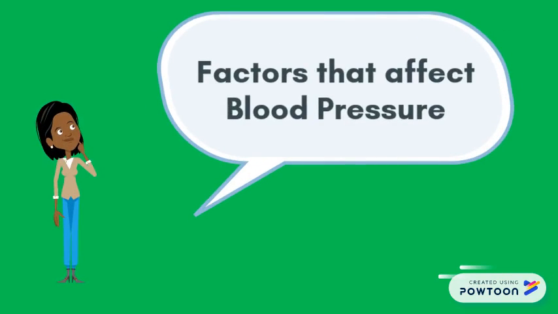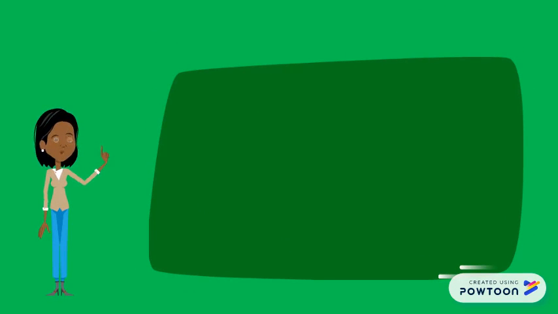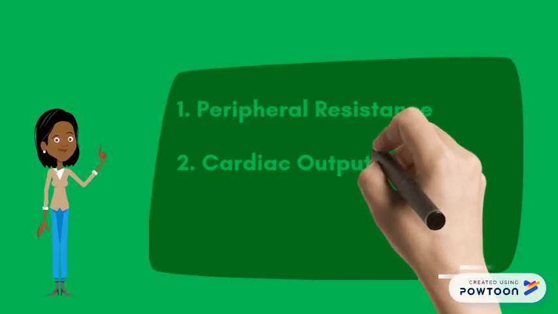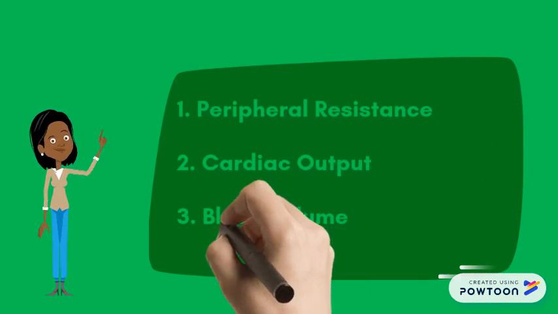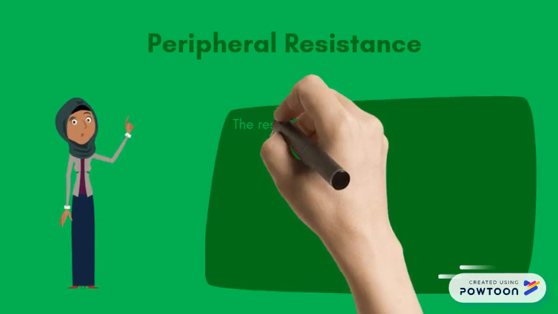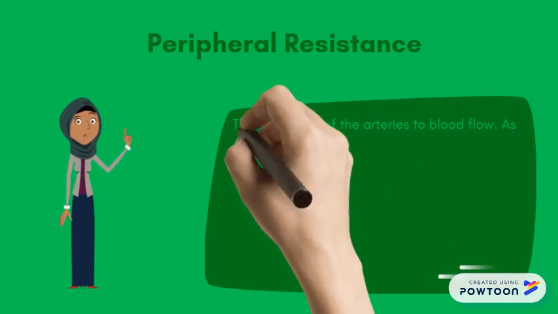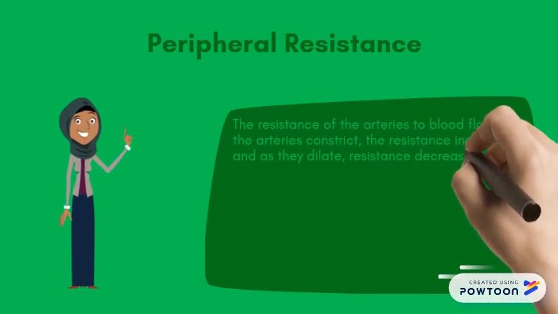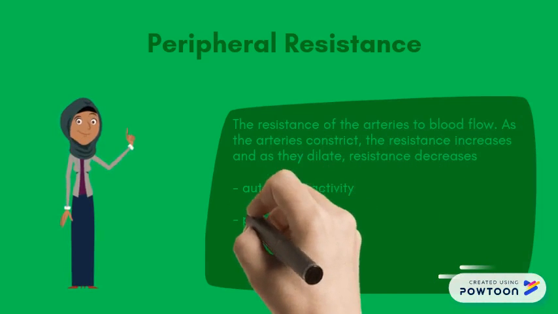Factors affecting blood pressure. There are three main factors affecting blood pressure: peripheral resistance, cardiac output, and blood volume. Peripheral resistance is the resistance of the arteries to blood flow. As the arteries constrict, the resistance increases, and as they dilate, resistance decreases. It can be affected by autonomic activity, pharmacologic agents, and blood viscosity.